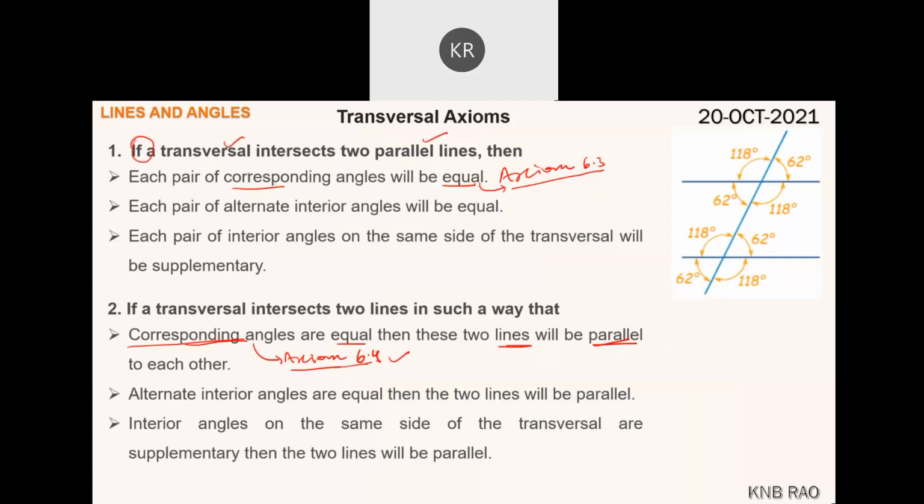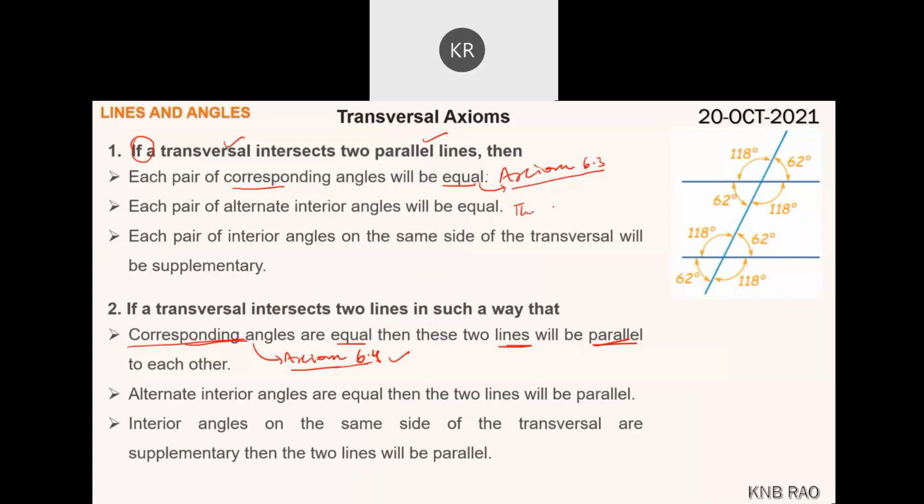Here, if corresponding angles are equal, then the lines are parallel. So these are the axioms: this is axiom 6.3, this is axiom 6.4.